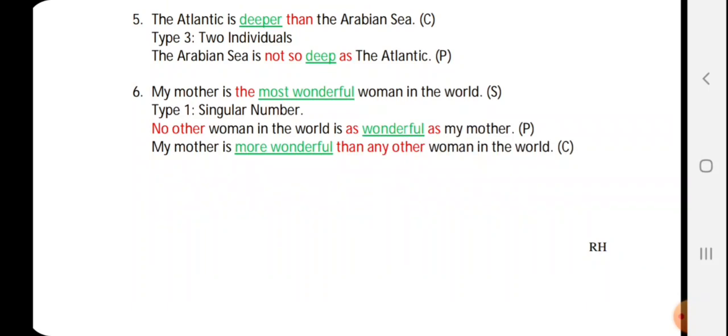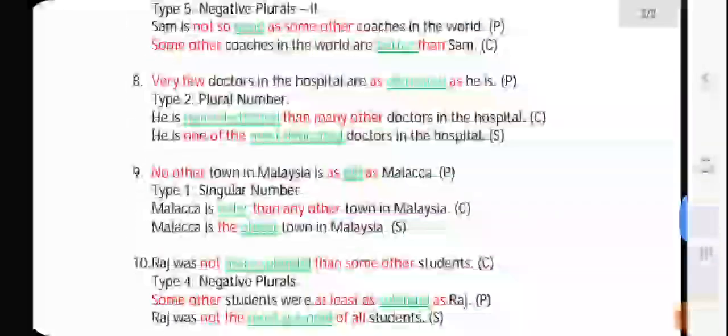So no other women in the world is as wonderful as my mother. When you change it into comparative, again my mother will come in the beginning, is, and wonderful will become more wonderful. So my mother is more wonderful than any other women in the world. Great. Let's take the next one.